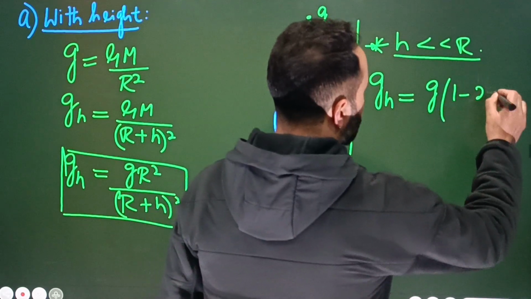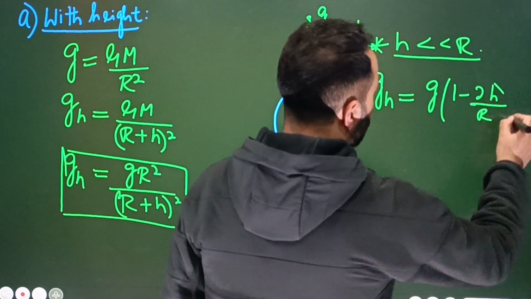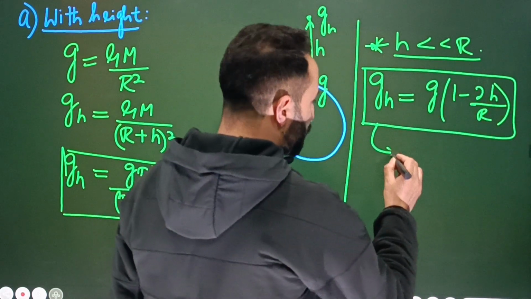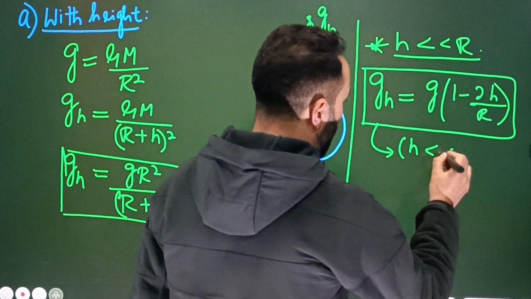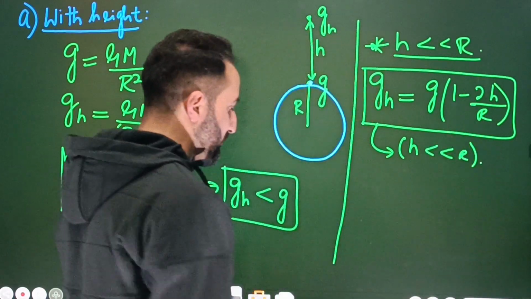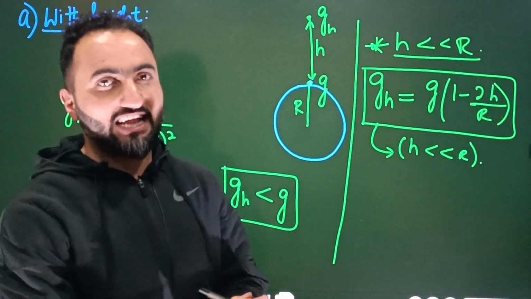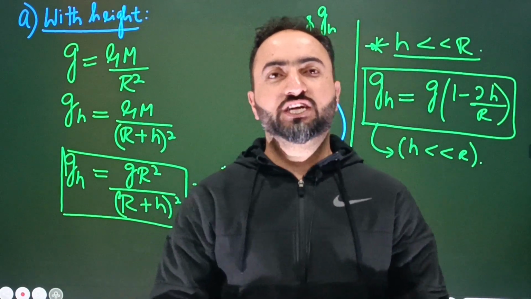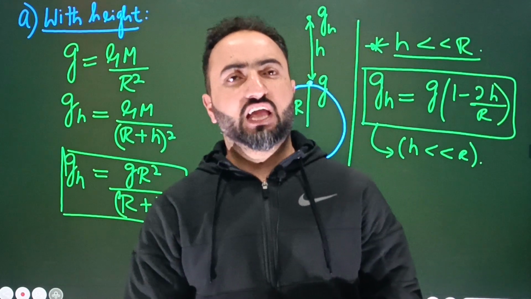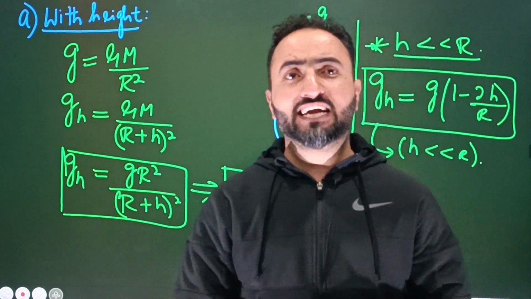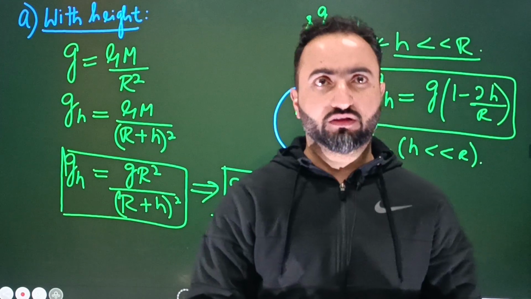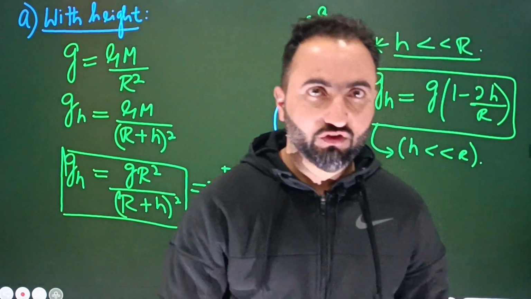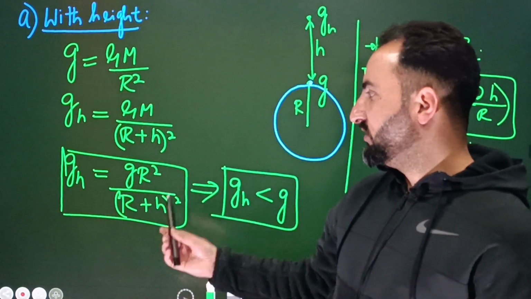1 minus 2h divided by r. But this equation is true only if h is very small compared to r. What I mean by that is, suppose a question is asked to you in the NEET or the JEE. The question is like this: calculate the value of acceleration due to gravity at a height equal to the radius of earth. Now obviously you cannot neglect the radius of earth compared to the radius of earth. You cannot neglect that, so safely what you can do is use the first equation.